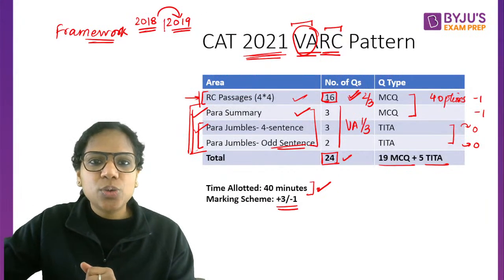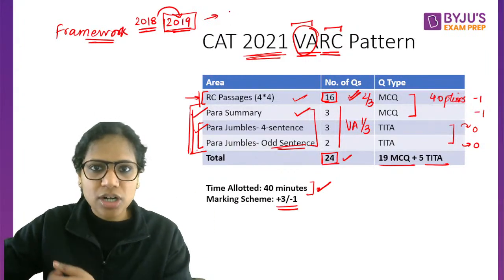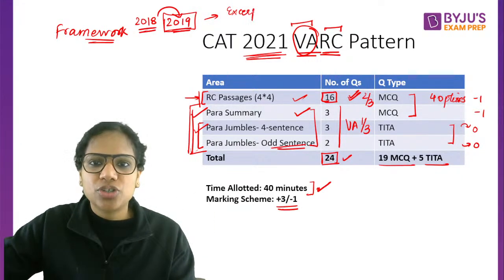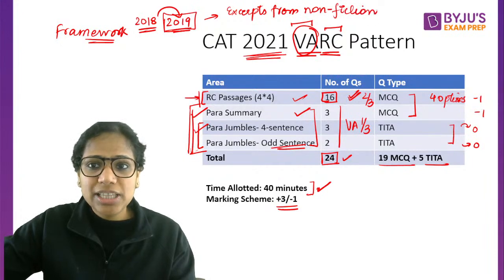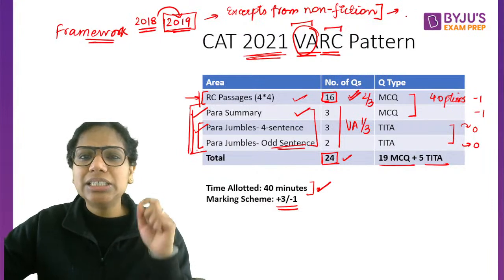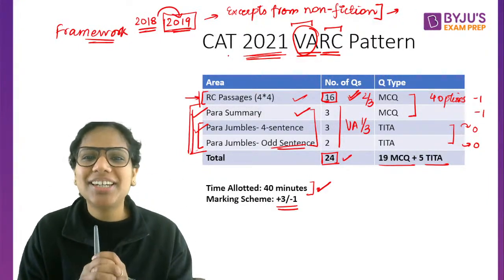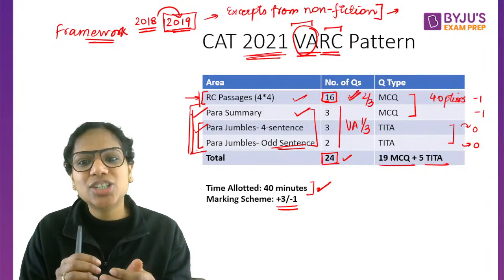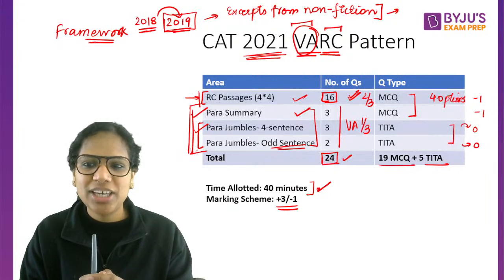Why? Because in 2019, you will see that there are quite a few passages in various slots that are excerpts from non-fiction. It's not like earlier such passages were not asked. However, you will feel that there is a difference in the level itself. You'll find some of them to be a little technical, a little academic. So that shift, I think it happened in 2019 itself. I didn't find that shift to be there particularly for 2021. I did feel that. Okay.